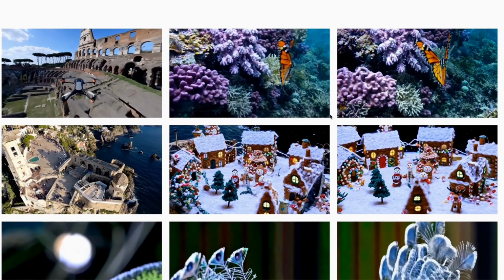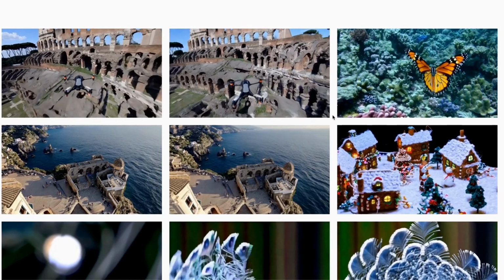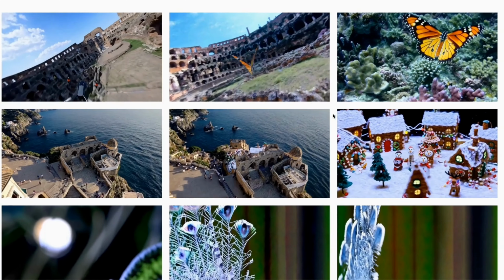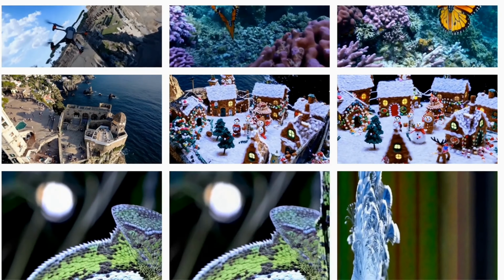It converted the drone into the butterfly, and now it's transitioning into this video, which is pretty awesome. The transition was so seamless. It was extremely hard to even notice, which is pretty brilliant. And this is just based on the text input. Now, here are a couple of other scenes.